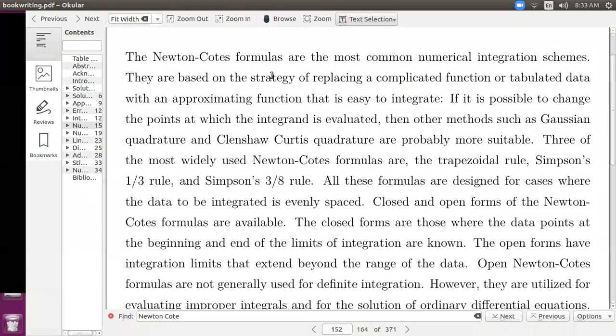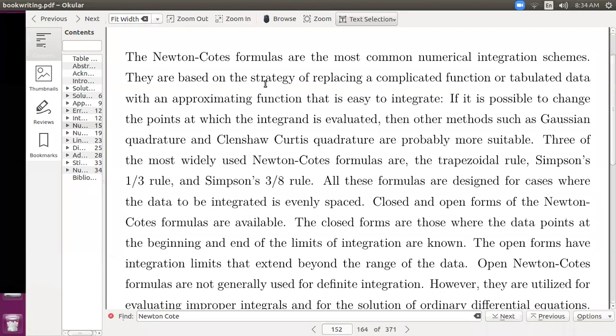The Newton-Cotes formulas are the most common numerical integration schemes. They are based on the strategy of replacing a complicated function or tabulated data with an approximating function that is easy to integrate.